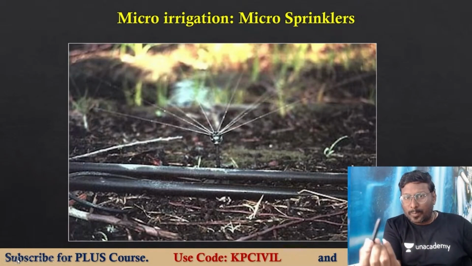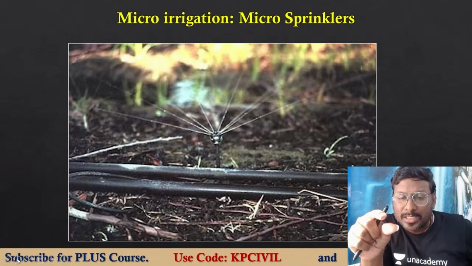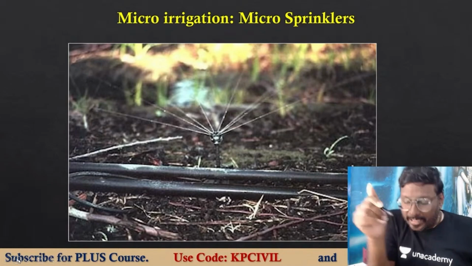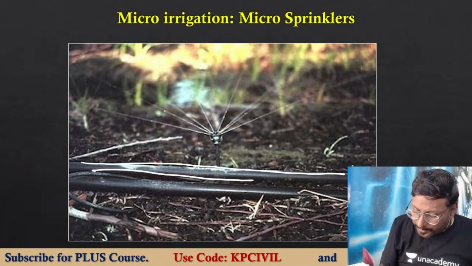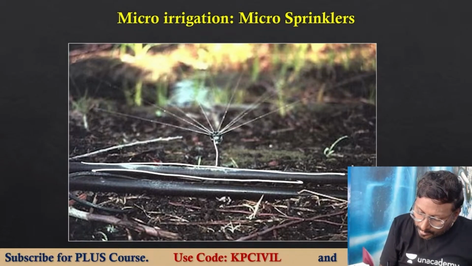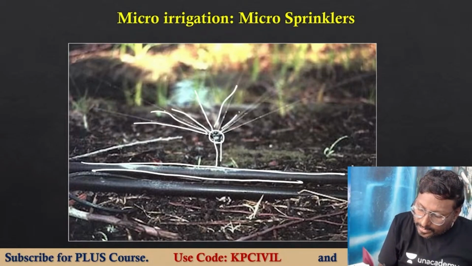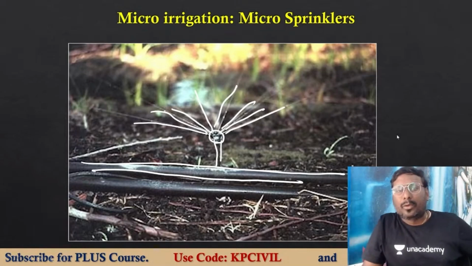Micro sprinkler, small drip irrigation with sprinkler. Like this pipe is causing drip irrigation, but it carries a micro nozzle. Water is released like the sprinkler method, the micro nozzle method.